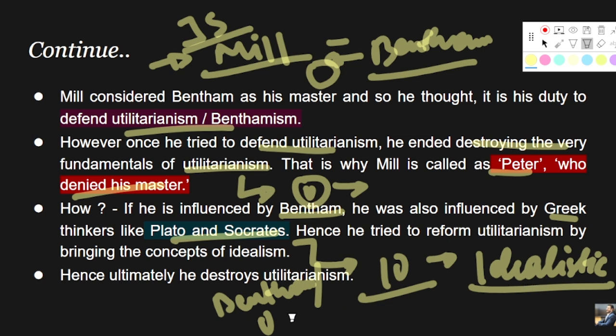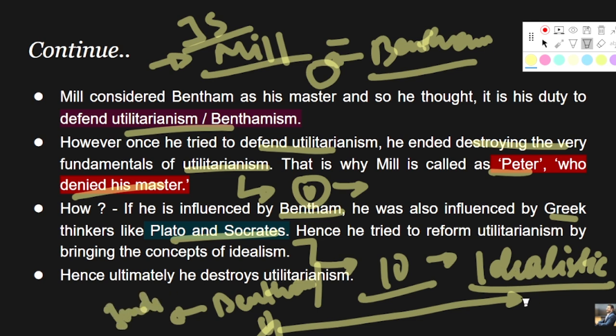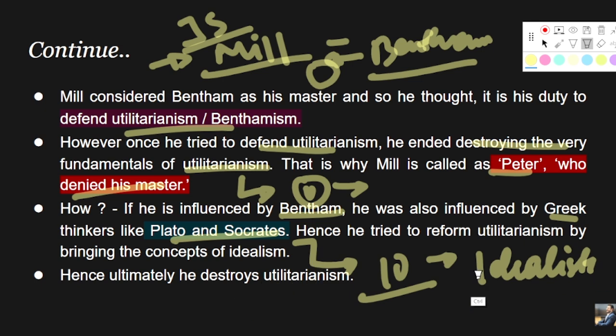And if you see, these are the two extremes of the spectrum, the two extremes of the line, right? If on the one hand Bentham talks about individual materialistic gains, the idealist will always promote society. They will talk about the state rather than one individual, because for them the state is the individual writ large. The state is more important than the individual, right? Here they are the two extremes of the spectrum.